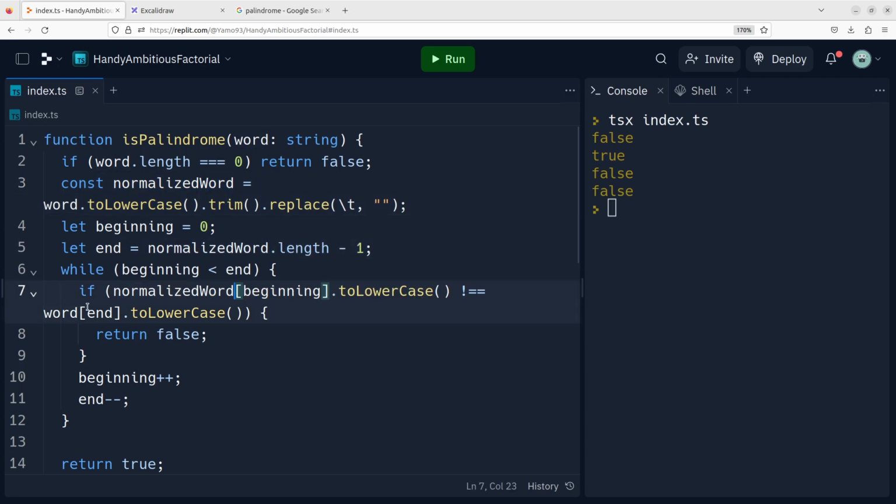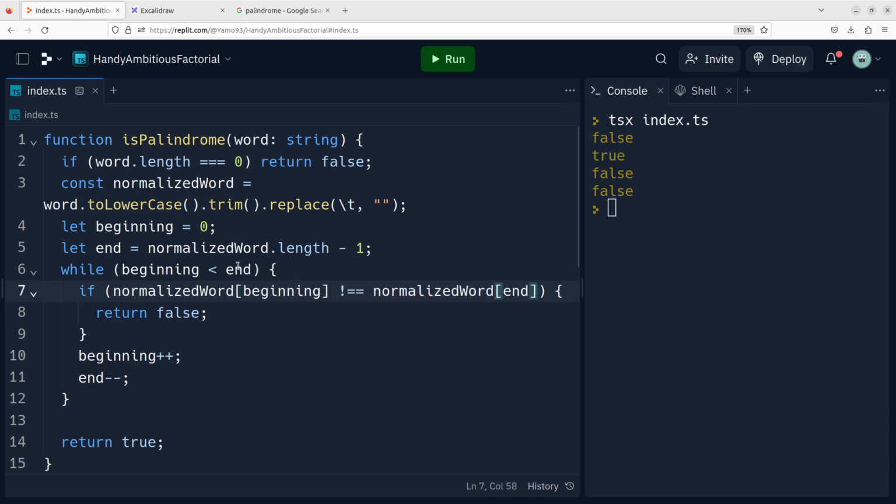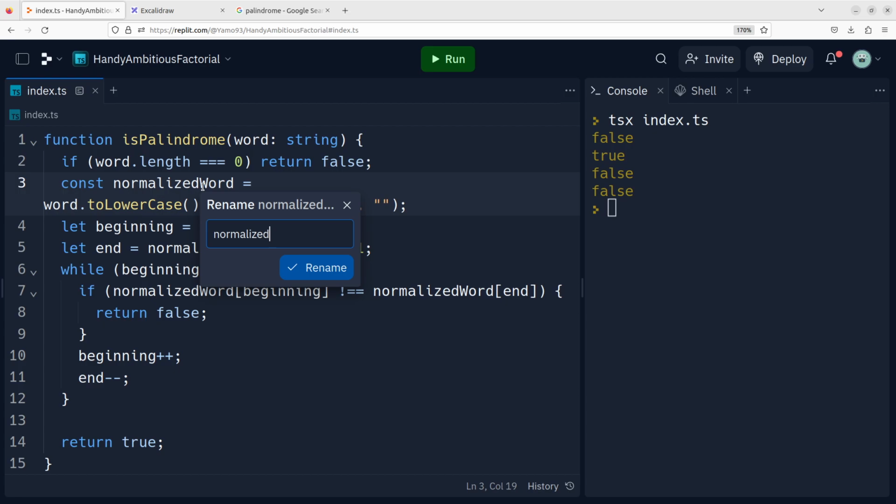We don't need to check this again, right? Hope this makes sense. I can just say normalized. Yeah, normalized word works fine, I guess. So let me run this again. Let's see what happens.